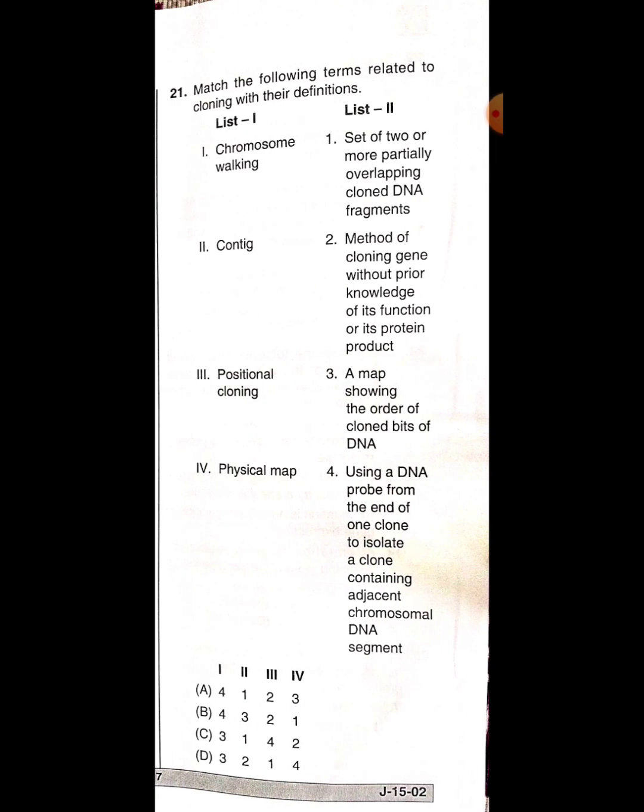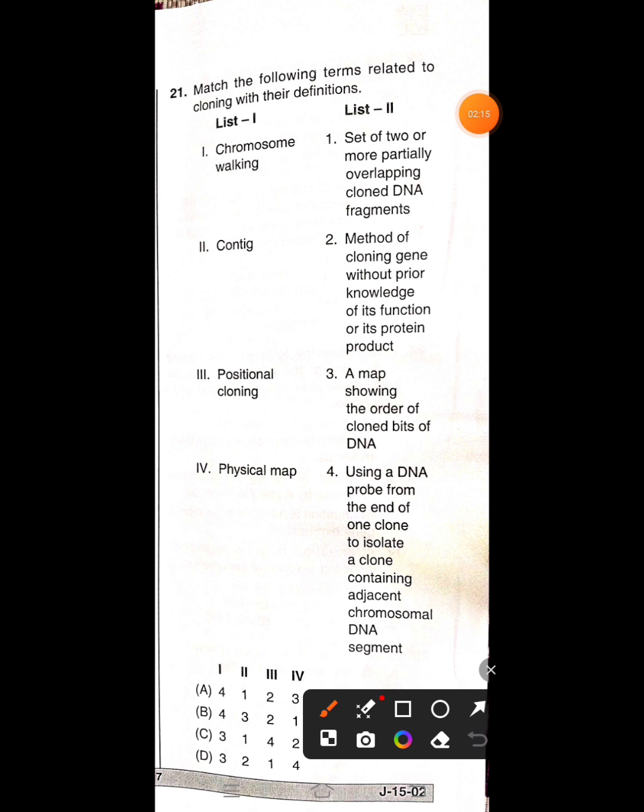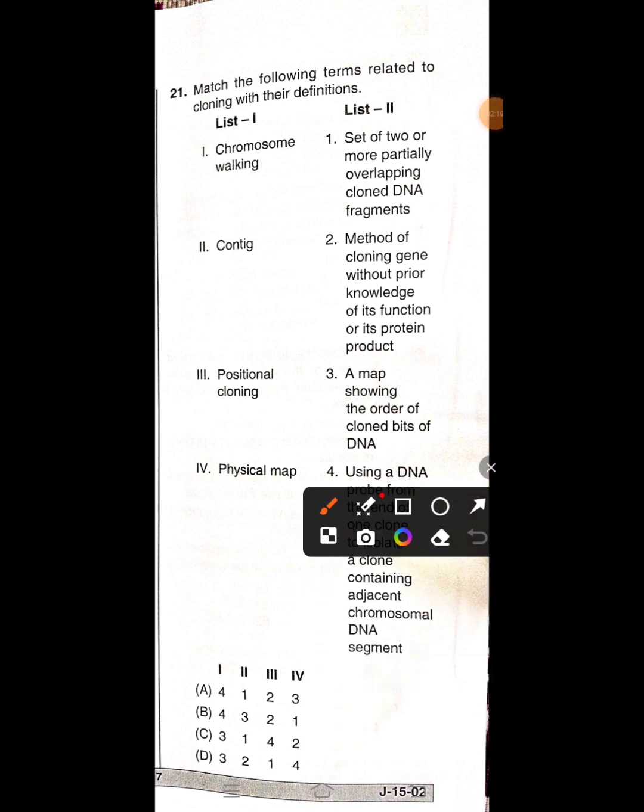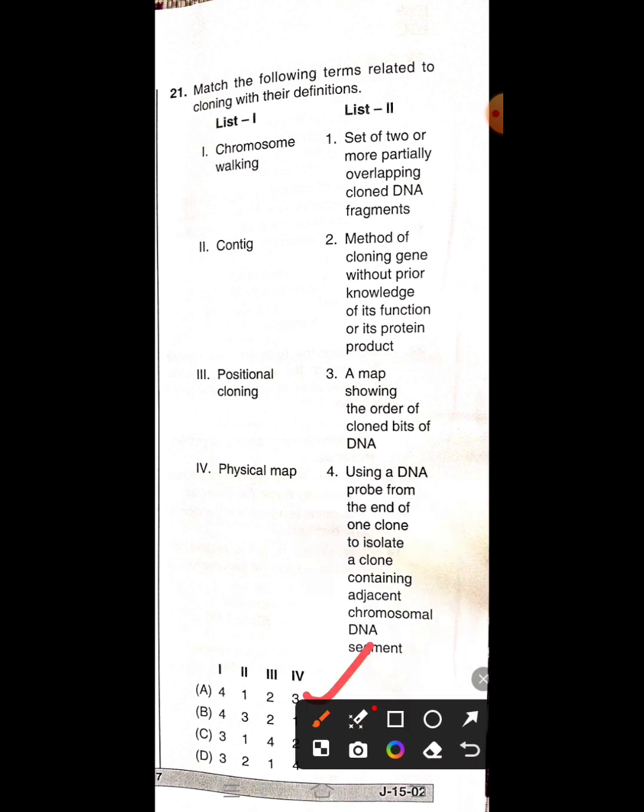Okay. So let's see the next question. Here also you have to match the list 1 with list 2. Chromosome walking, quantic, positional cloning, physical map. So these are the list 1 components. We have to match them with the list 2 components. So I'm going to give you the answer for this first. That is A is the correct answer. So let's see the matching.